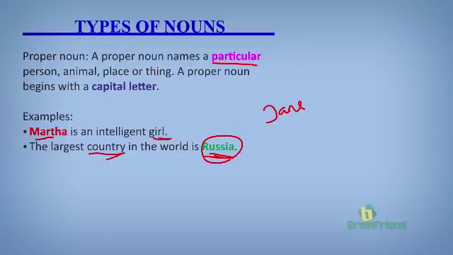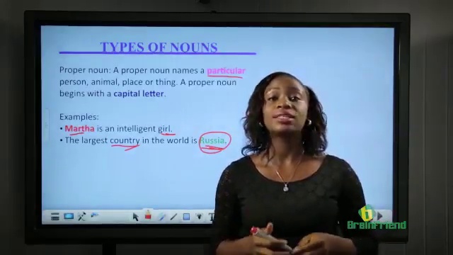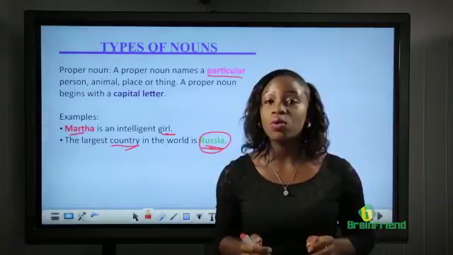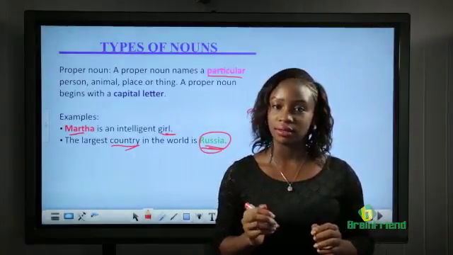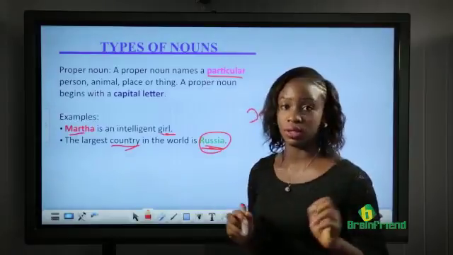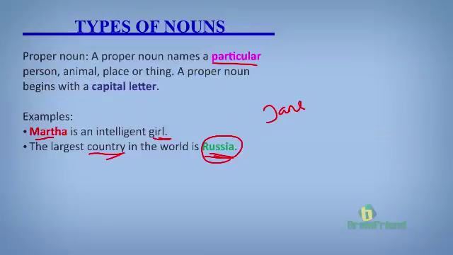A proper noun names a particular person, place, animal, or thing. It's important that you know that proper nouns always begin with a capital letter. A proper noun must begin with a capital letter. Like our example here, Martha, which is a proper noun, begins with a capital letter. And Russia also begins with a capital letter.